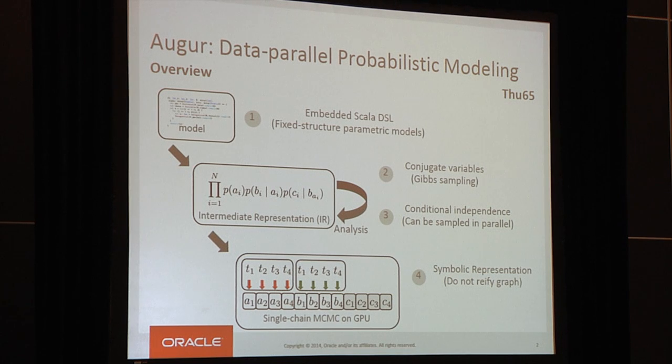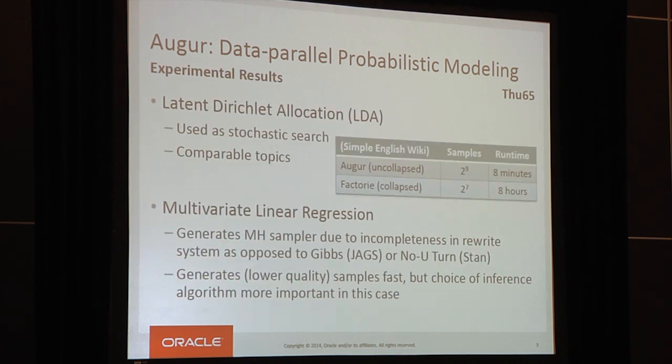Just to give you a flavor of how this works in practice, we ran it on a few models. For models like LDA, where the number of latent variables scales with the size of the data, it turns out to work pretty well. I should point out in this case that we actually generate an uncollapsed Gibbs sampler instead of a collapsed one. This is because collapsing sequentializes the algorithm. And we're running on a GPU, which requires a lot of parallelism to be effective. So by not collapsing, we can leverage this parallelism.